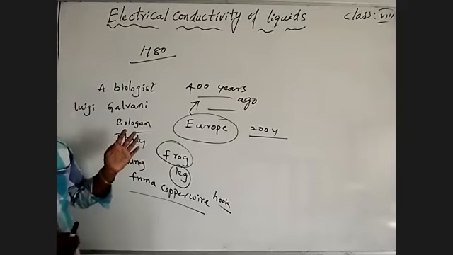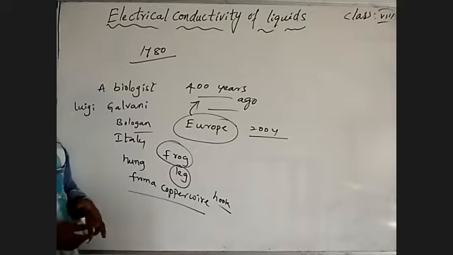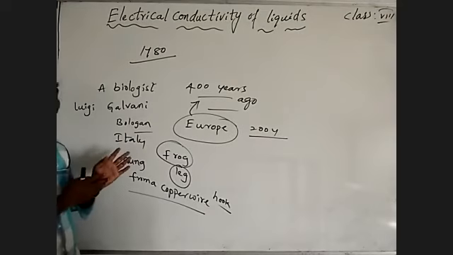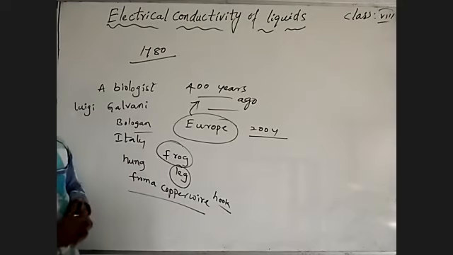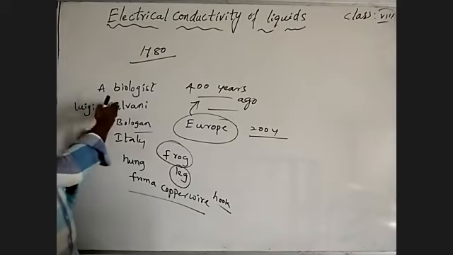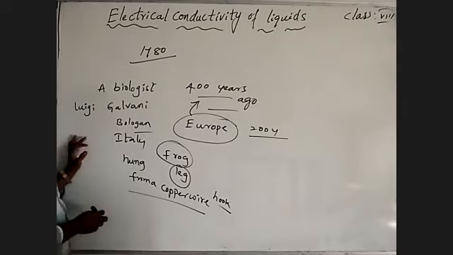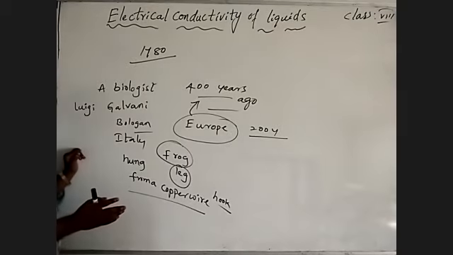By different experiments, he concluded what? That living organisms consist of electric current. Understand? He did different types of experiments, this biologist Luigi Galvani. What did he finally come to?